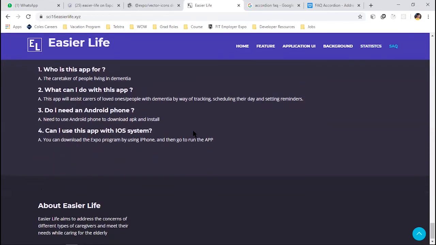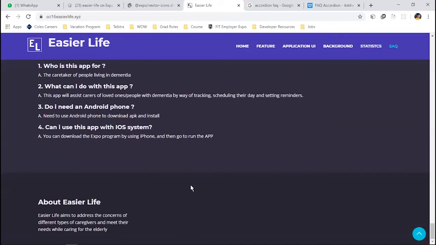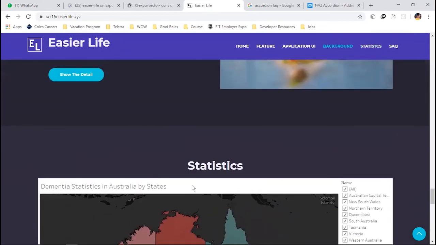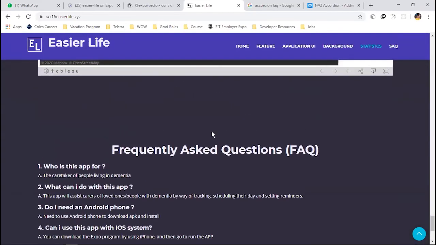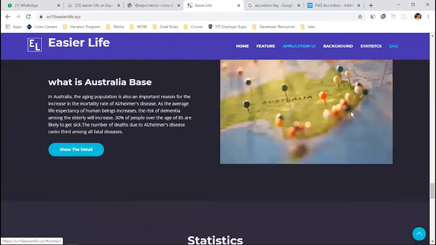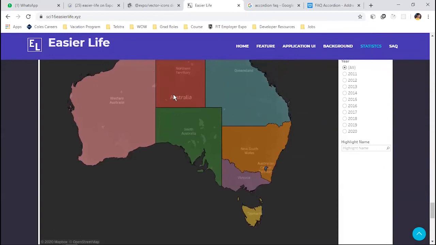This again, see, FAQs will come in this section, in this background, because it is a different section. So above about easier life, and below statistics, there should be a new section for FAQs. Okay. And change FAQs here. It's wrong. Yep.